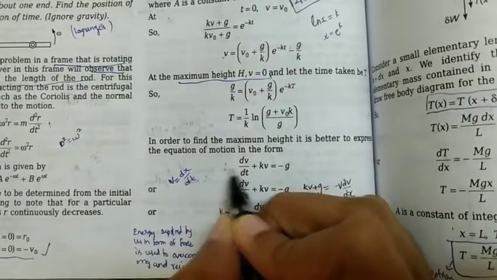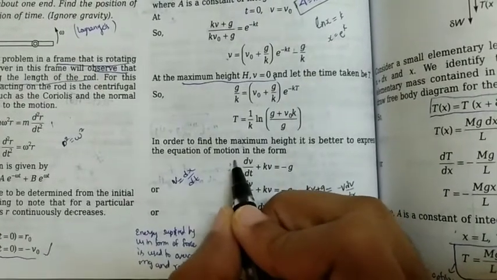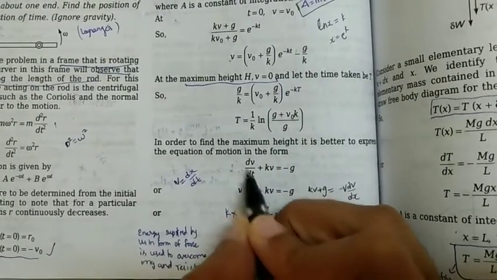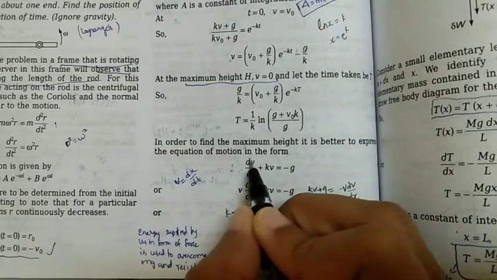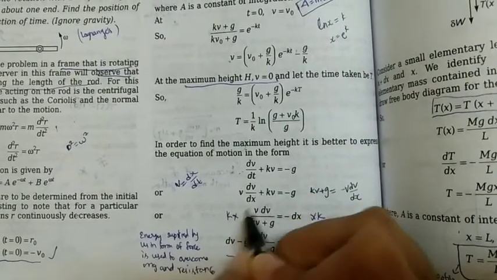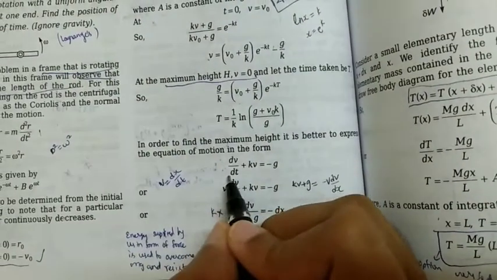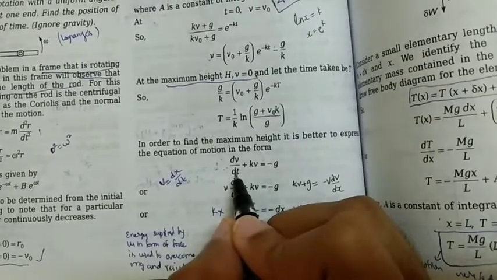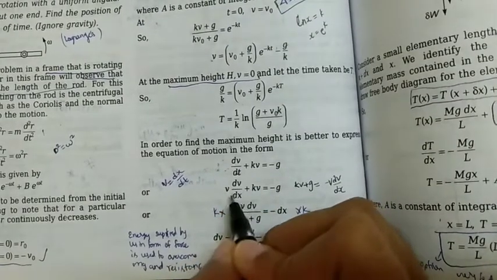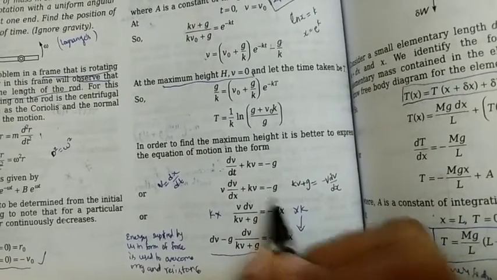Now what we have to do here is multiply by dx by dx. So dx by dt is nothing but v, and dv, and in the new denominator, dx. So we have multiplication by dx by dx. So we get v dv by dx plus kv is equal to minus g.